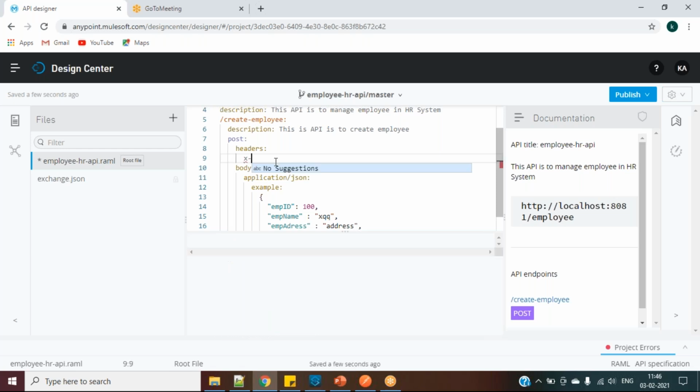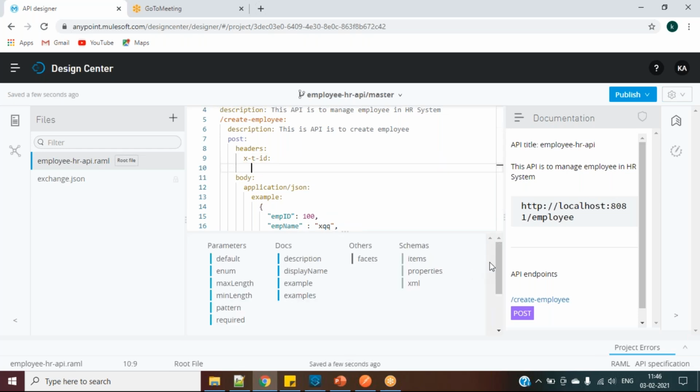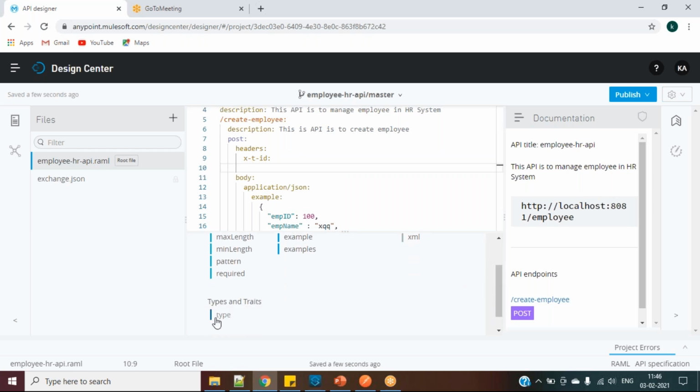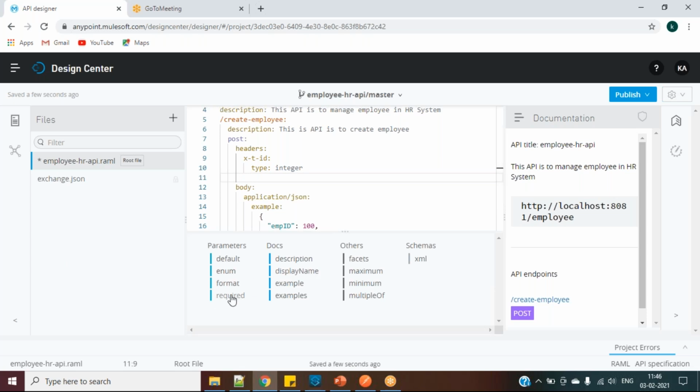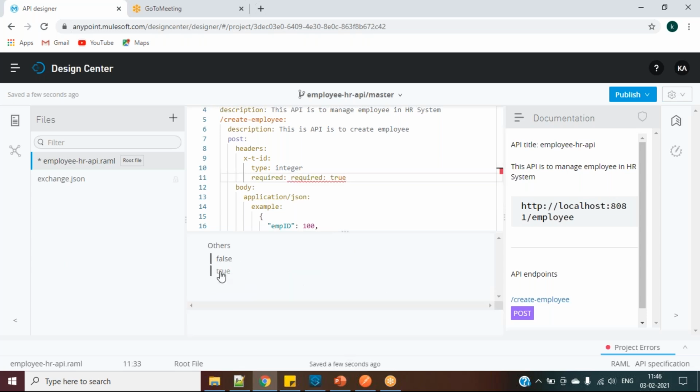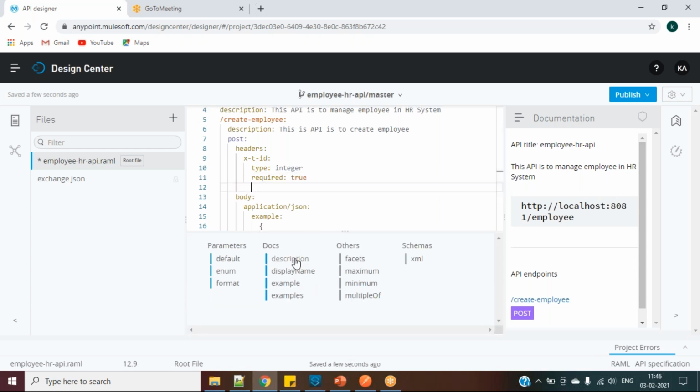Suppose I want to give X transaction ID, or I will say XTID. I will give enter, and it will give some options. Suppose you want a required field or something like that. If you want to give a type, I want to give it as integer, and enter, and I want required true. Oh sorry, it came up two times. Required true.